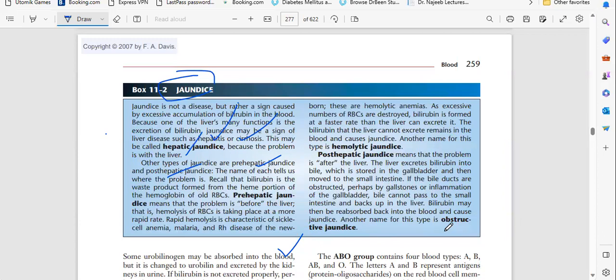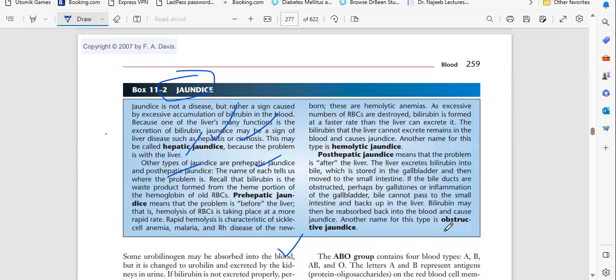Pre-hepatic means the fault is in another organ, like the bone marrow doesn't produce RBC, or RBC is rapidly dying, or any disease is killing the RBC, like malaria.